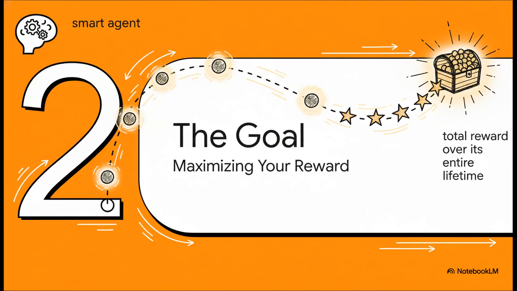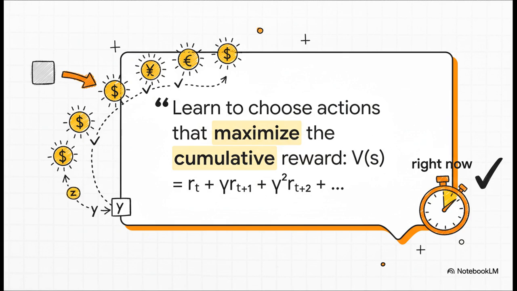So we've got the pieces of the puzzle, but what's the end game here? It's not just about getting the next immediate reward. A smart agent doesn't just think one step ahead. It's a long-term planner. The real goal is to maximize the cumulative reward, the total score over its entire lifetime. And that brings us to this key formula for something called the value function, V of S. It just means, what's the total future reward I can expect to get if I start in this state S?